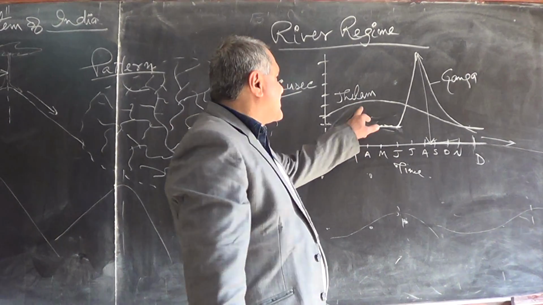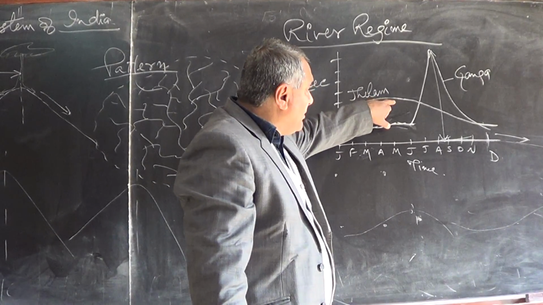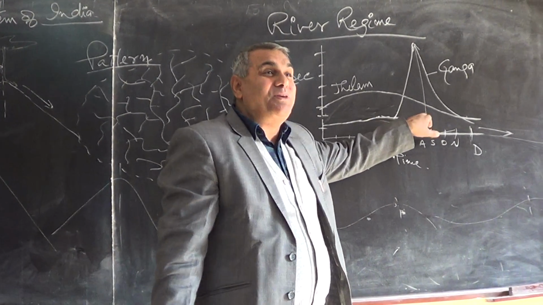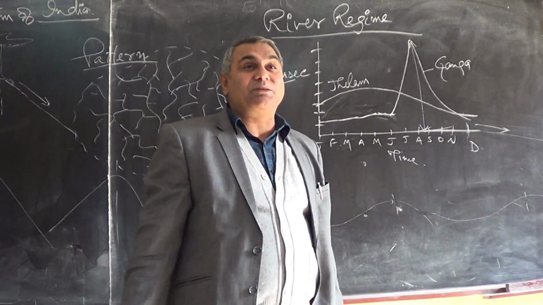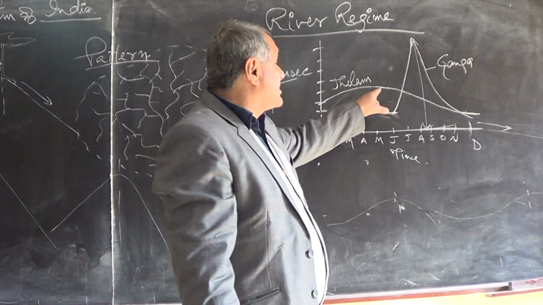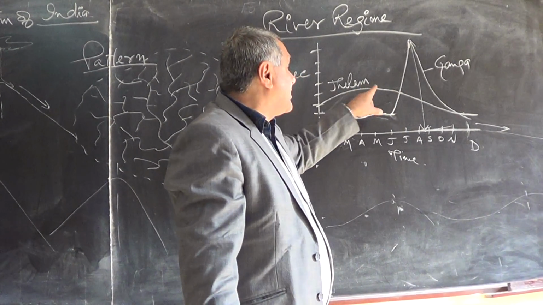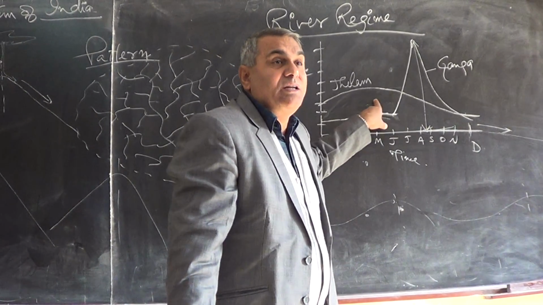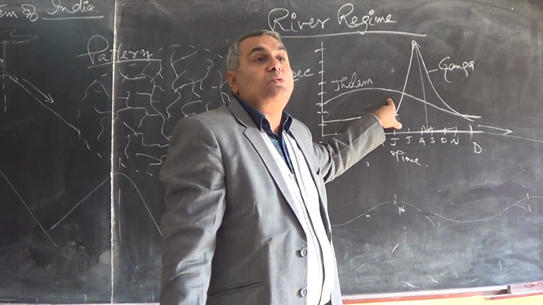Jhelum river has more water during May and June, but beyond June the amount of water is decreasing in Jhelum, because it is not receiving more water. It receives more water from snow melt. In the summer, when snow melts, it receives more water.